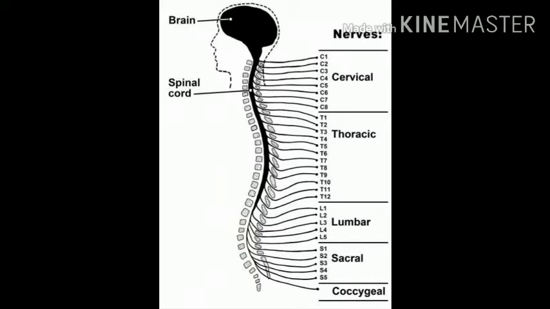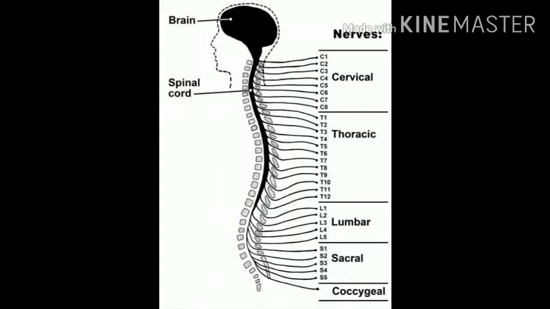The spinal cord. What do we mean by spinal cord? You can see it is extending from the base of the brain, or medulla, to almost the lower end of the backbone. This spinal cord is enclosed inside a tough, bony but flexible spine. It has some bony parts and it is flexible.